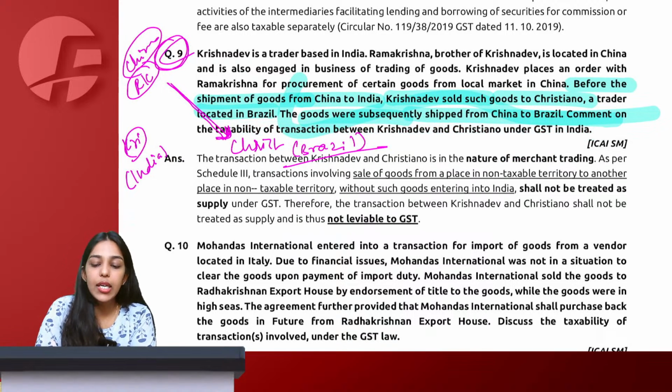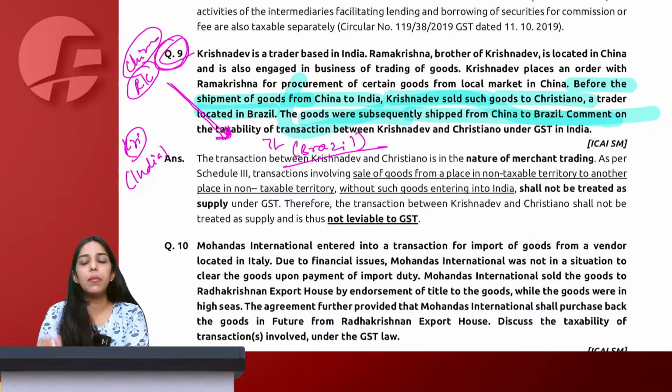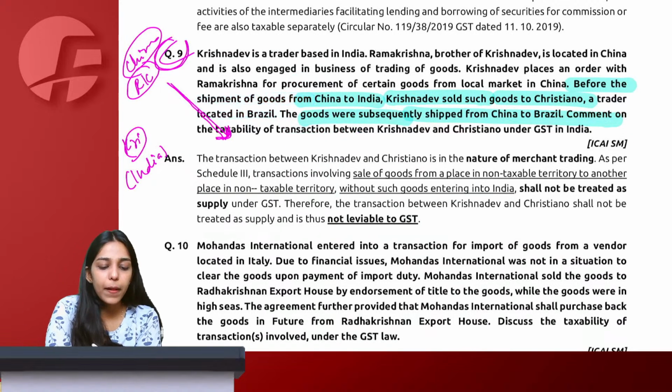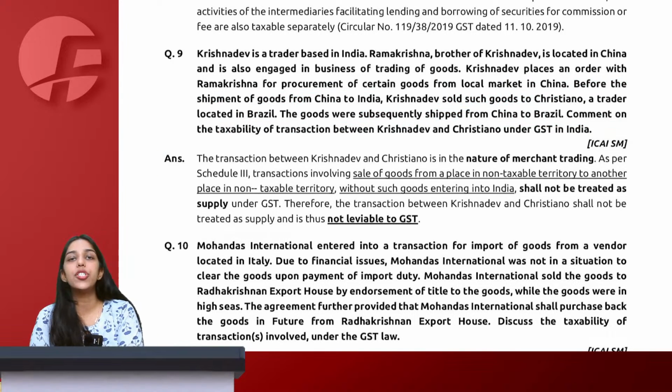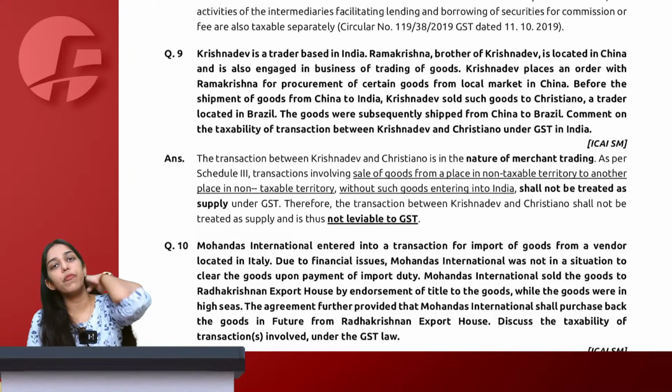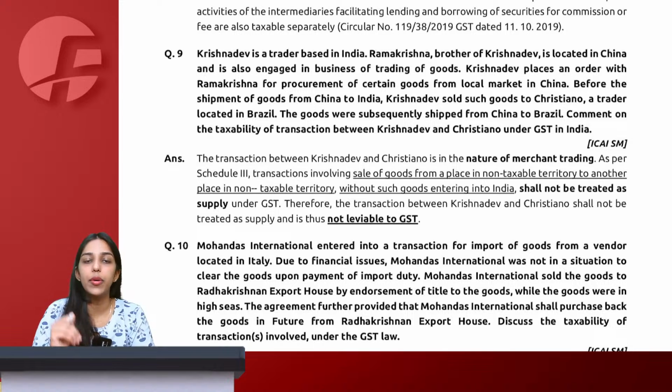So what we will say, as per section 7(2)(a). Now they have only given reference of schedule 3, not of section. So it is okay if you remember section, schedule, you can write. Even if you don't remember, it is completely fine. So first of all, we will give them the provisions. Let's see, as per section 7(2)(a) schedule 3, supply of goods from one non-taxable territory to another non-taxable territory without goods entering into India is not considered as supply under GST.